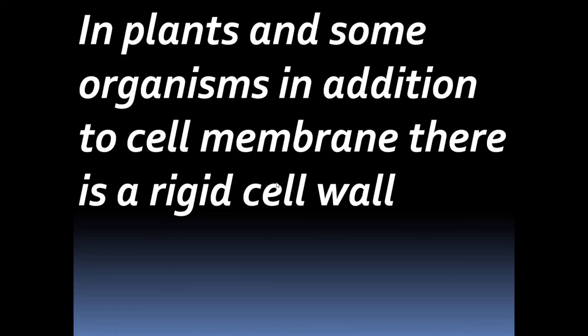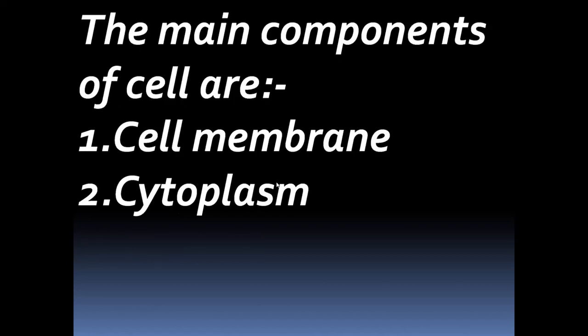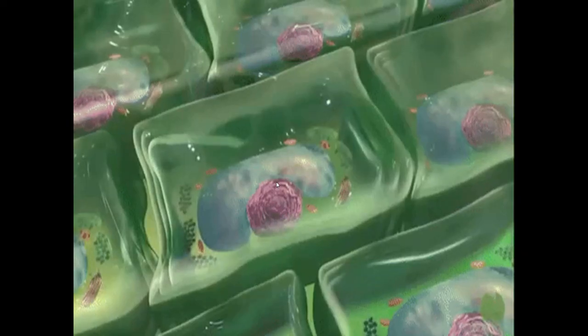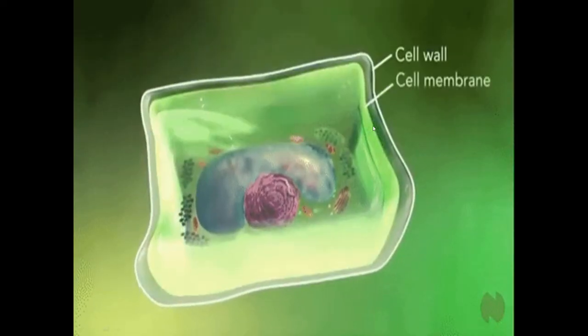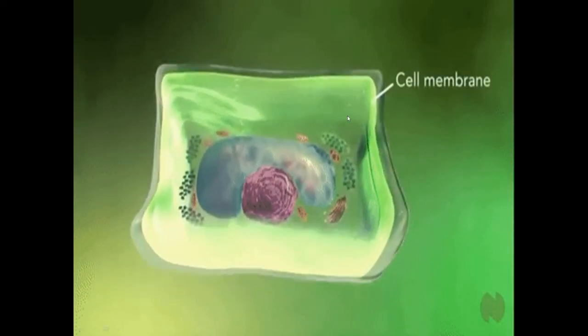In plants and some organisms, in addition to the cell membrane, there is a rigid cell wall. Just now you have seen the plant cell in the image, and it consists of a cell wall.